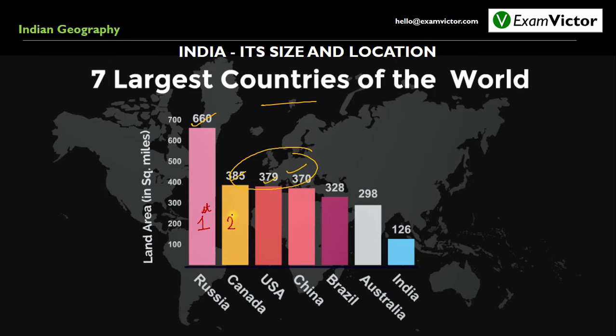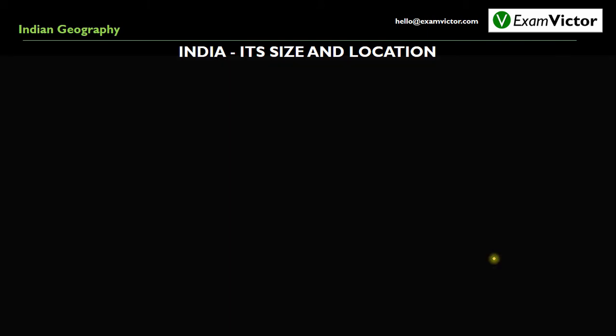The second largest is Canada. Then at the third place we have USA. Fourth largest country in the world is China. Fifth is Brazil. Sixth is Australia. And the seventh largest country, as we've already discussed, is India, with an area of 3.2 million kilometers square. Apart from the sequence of these largest seven countries of the world, we need to remember the area of India as well, because this is sometimes asked directly in the exams.